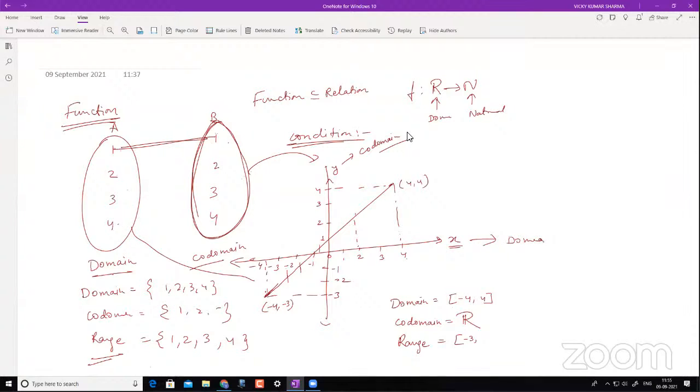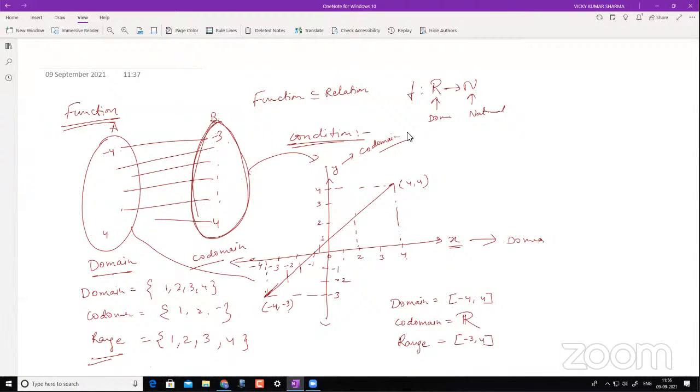For all your domain here, you have a unique image in your codomain, right? And you see from here that it is from -3 to 4. These are the only values it can take. Now, all those values you can write down here. But what about your codomain? This is -4 to 4, right? So you see all these elements have got a pre-image here. That forms your range. So you have it like this.